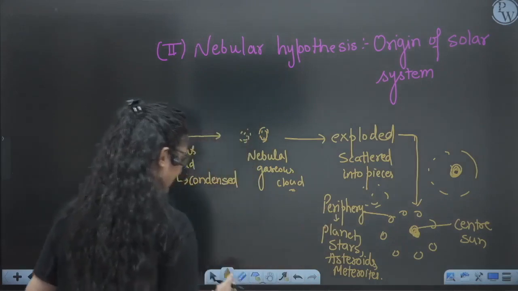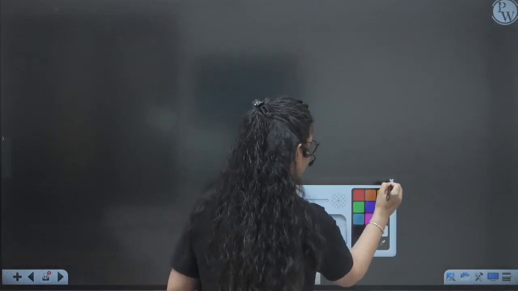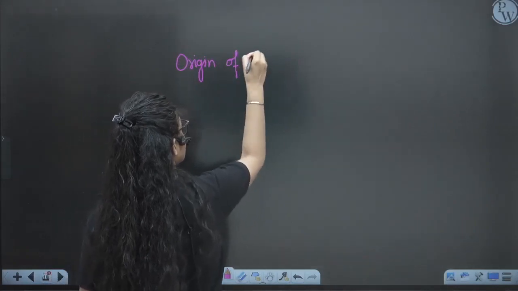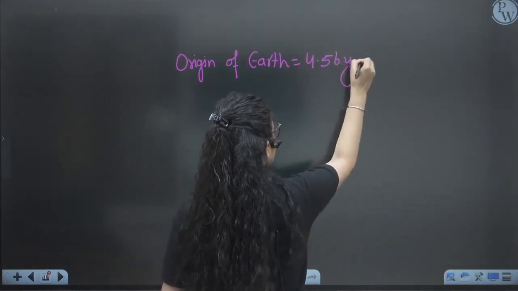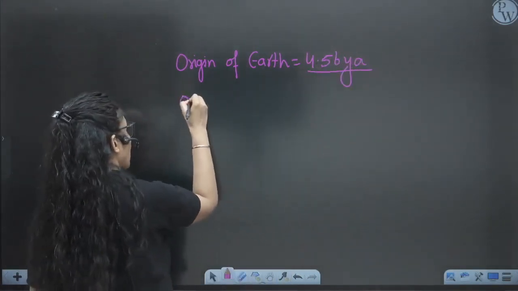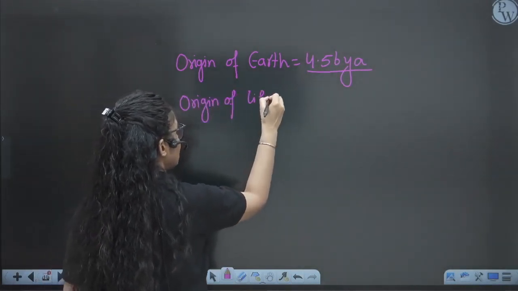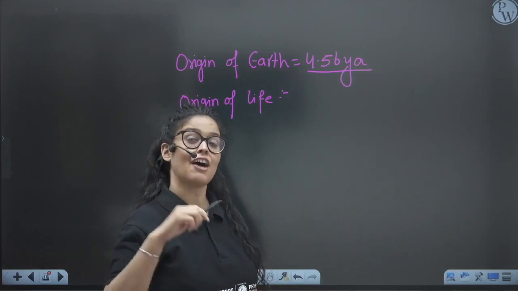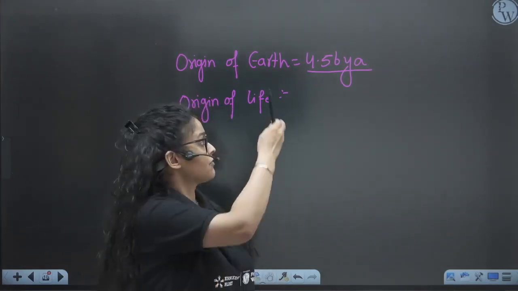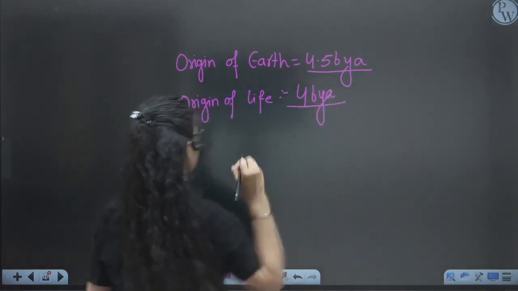So now let's see when the origin of Earth happened. The origin of Earth happened around 4.5 billion years ago. This is something which you have to remember. And the origin of life happened approximately 500 million years after the origin of Earth. So that means the origin of life happened 500 million years after the formation of Earth, so approximately 4 billion years ago. You have to remember this, right?